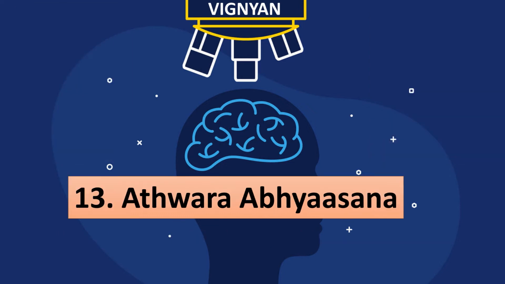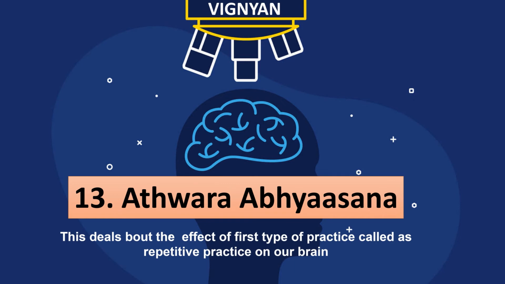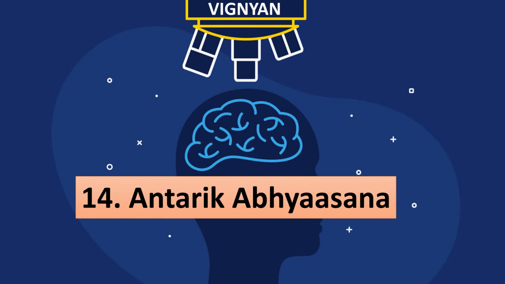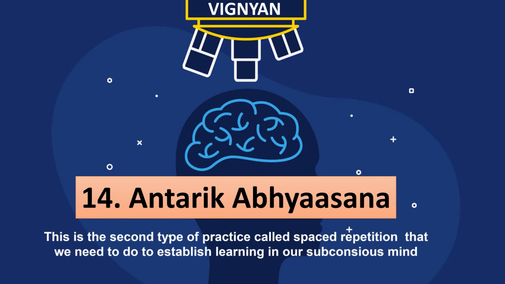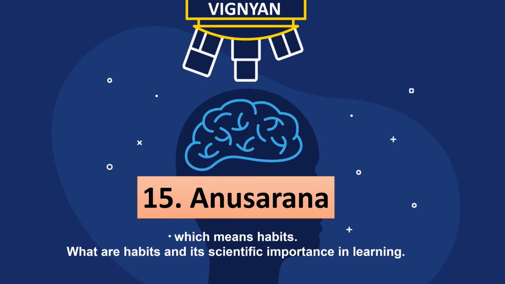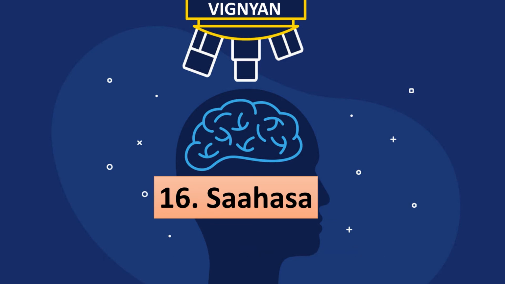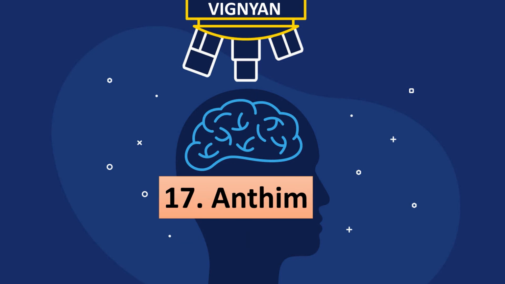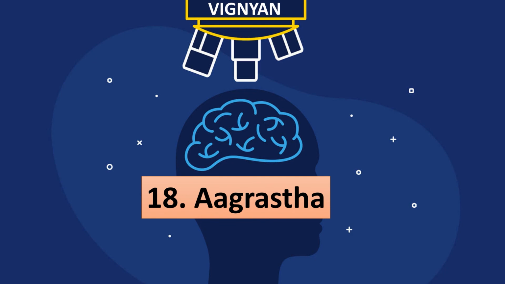The 13th stream is Athwara Abhyaasana. This deals with the effect of the first type of practice, called repetitive practice, on our brain. 14th is Antarik Abhyaasana. This is the second type of practice, which we call spaced repetition, and we are going to use this to establish our learning into our subconscious mind. The 15th concept is Anusarana, which means habits. What are habits and their scientific importance in learning? The 16th is Sahasa, which means fighting fear. The 17th is Antim, and the 18th concept is Agrasta.